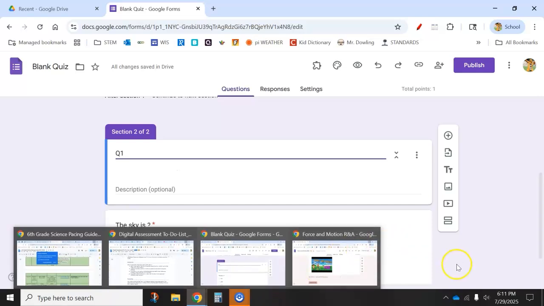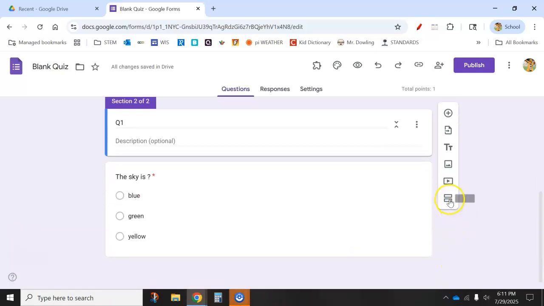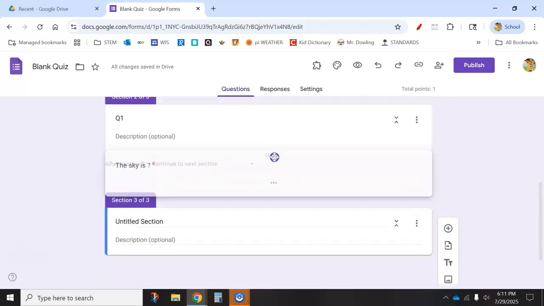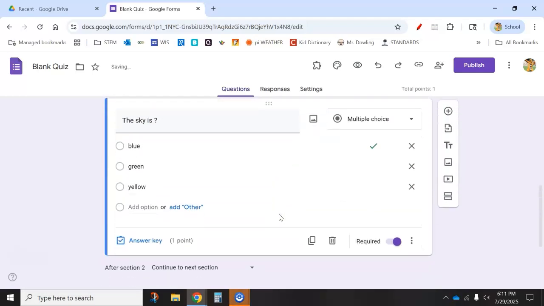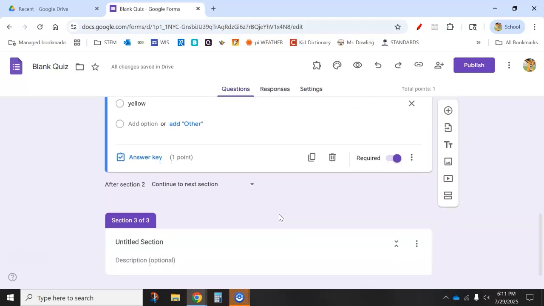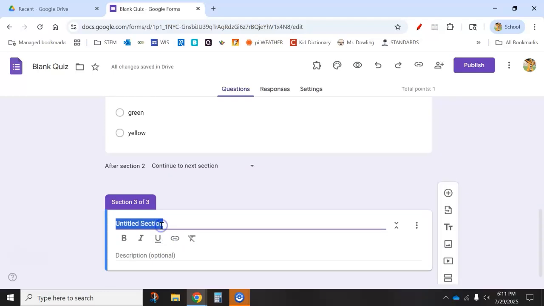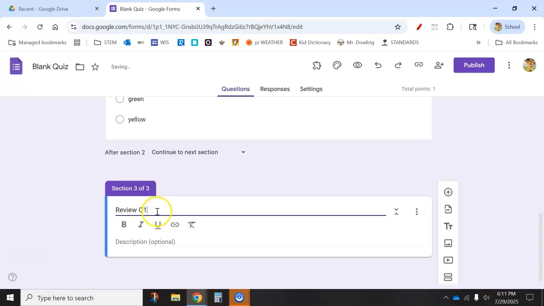After each question, I'm going to need to create a new section. This section, move my question down again. I'm going to move it back up. And I'll show you another trick how to move questions and sections around later. But I'm going to call this the review section. This is the review of Q1.